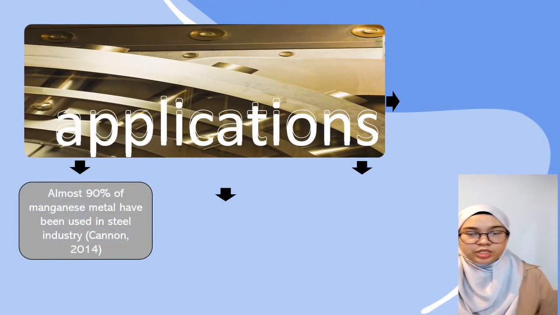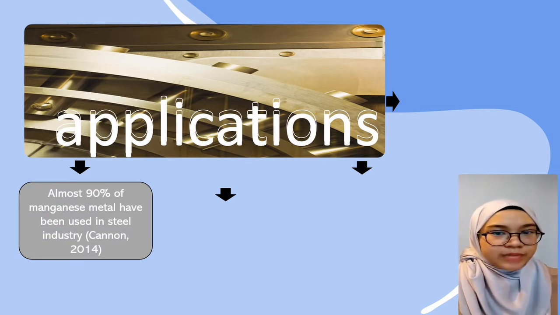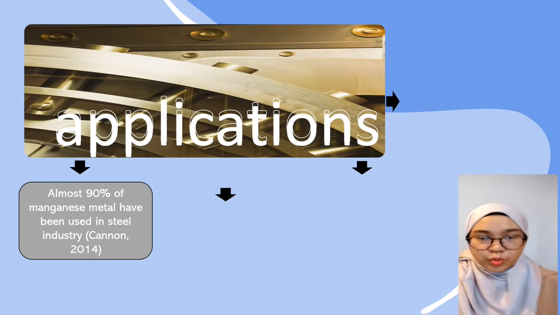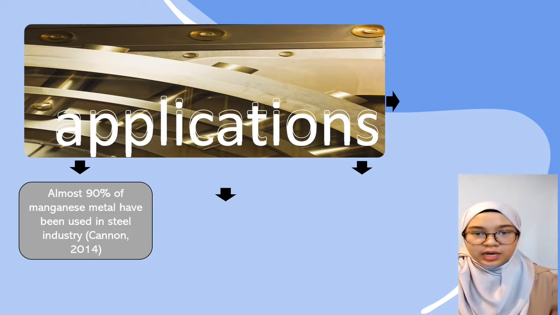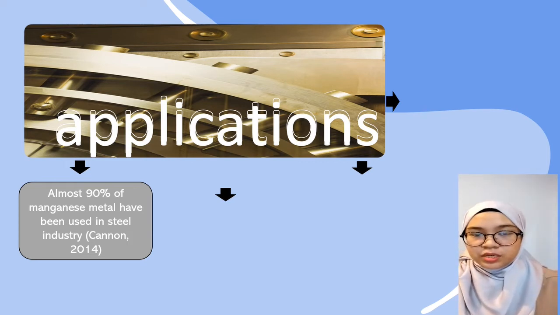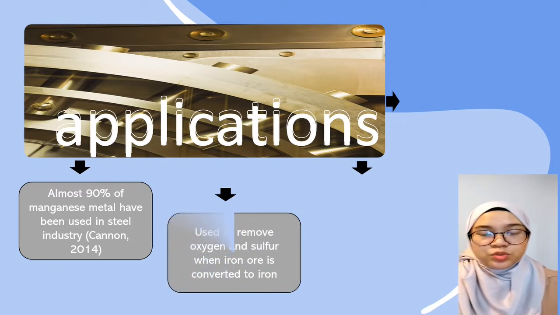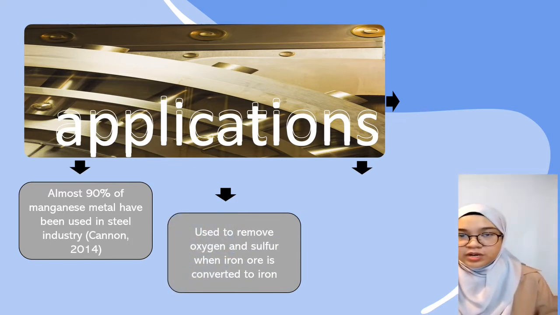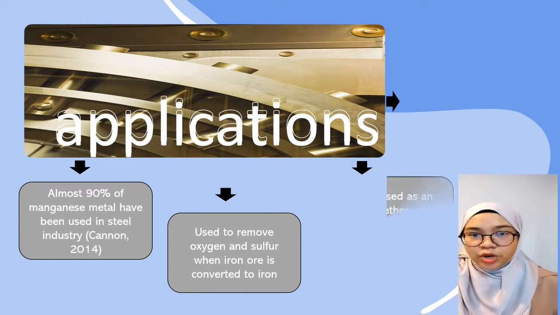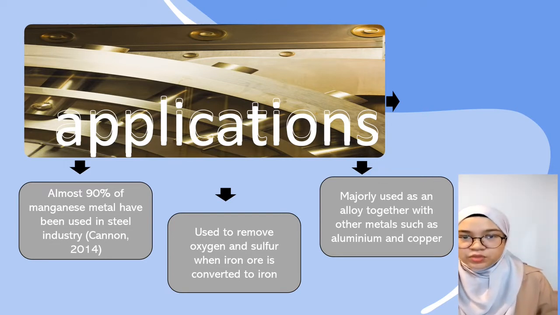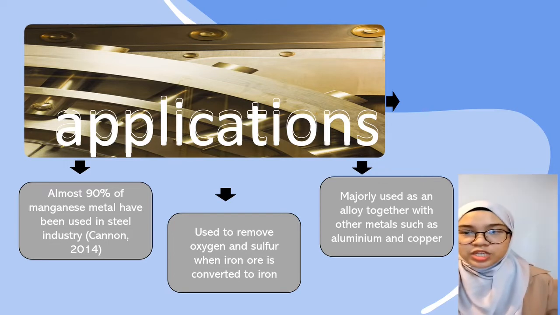Now we move to the applications of manganese. As you know, manganese is the fifth most abundant metal in the earth. Almost 90% of manganese metal is used in the steel industry, according to Canon 2014. It is used to remove oxygen and sulfur from iron ore when it is converted into iron. Manganese is also used as an alloy together with other metals such as aluminium, copper, and antimony.